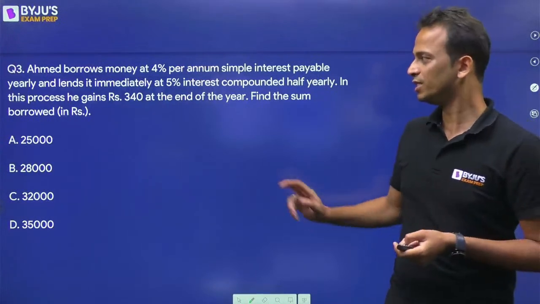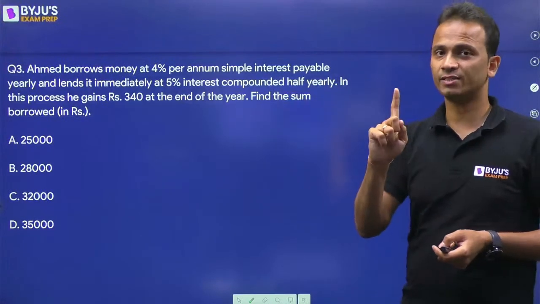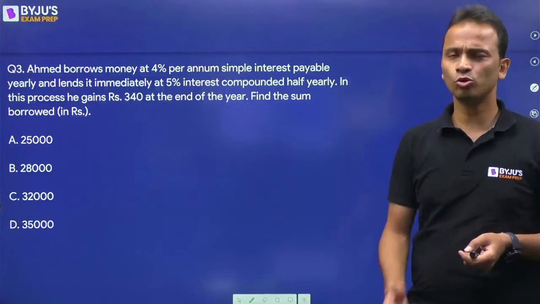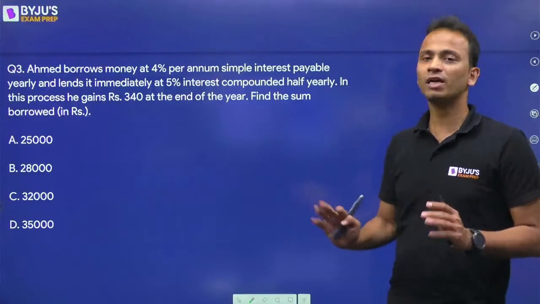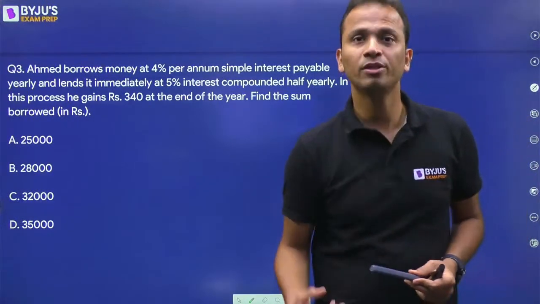In this process he gains 340 rupees at the end of 1 year. At the end of the year. Okay, so find the sum that he has borrowed. So basically we have to find out the value of the principal. We have to calculate the value of the principal. So once again I'll be giving you an efficient method of doing this.